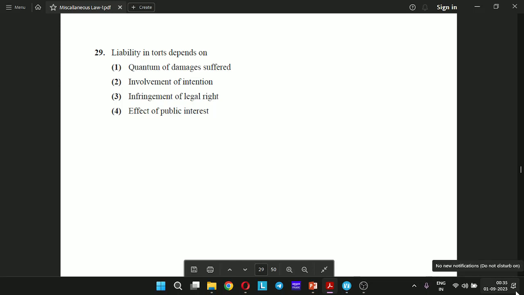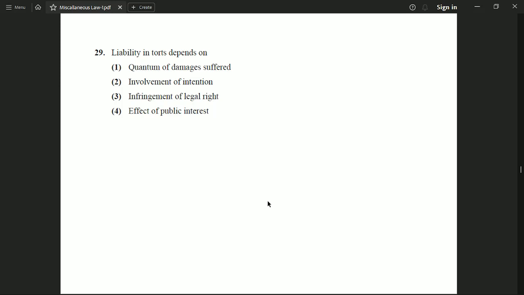Now the next question is liability in tort depends on option 1 quantum of damage suffered, option 2 involvement of intention, option 3 infringement of legal right, or option 4 effect of public interest. And the correct option to this question is option number 3, infringement of legal right. So there has to be an infringement of legal right, only then we can set the liability in tort. All these other things come after the infringement of the legal right.